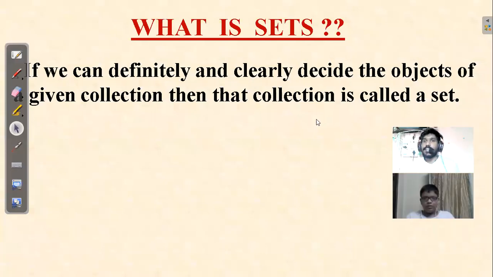If you can definitely and clearly decide the objects of a given collection, that means if you have a collection of objects and you can define it properly, so by clearly defining, meaning you can give it a proper name, that collection of objects is called a set. Is this mathematical definition of set clear?